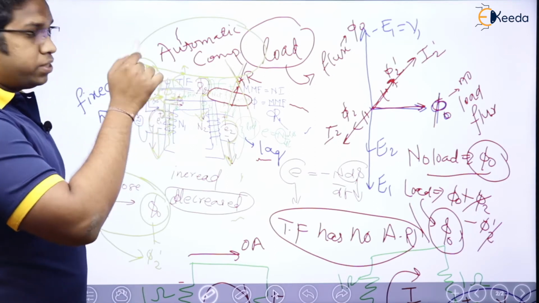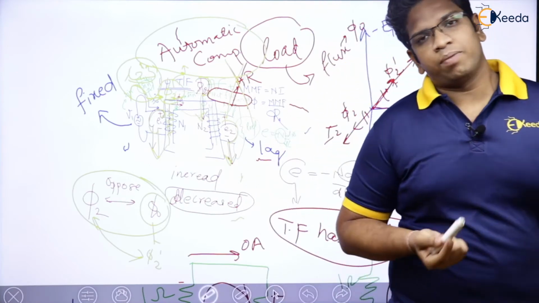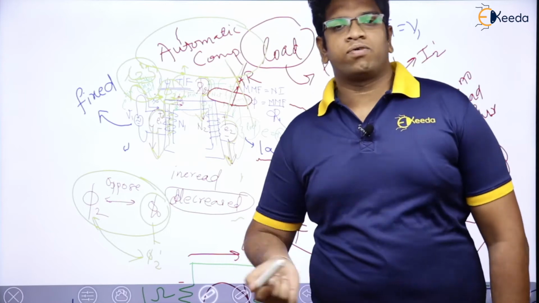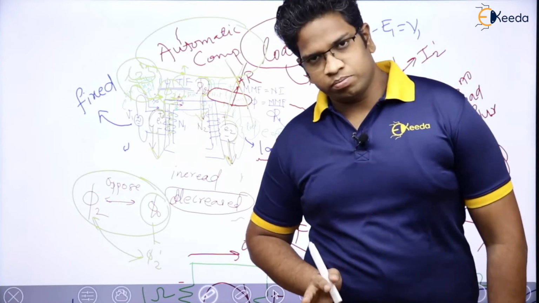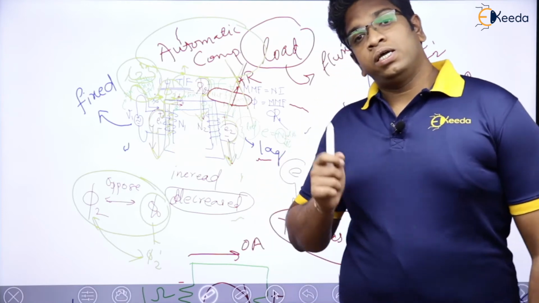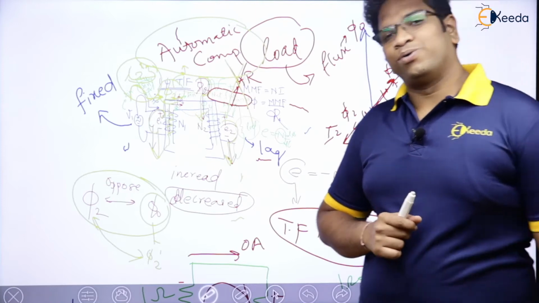The student feels, sir, but armature reaction is only for synchronous or induction or DC machine, but people are not talking about armature reaction in case of transformer because basically they don't know.